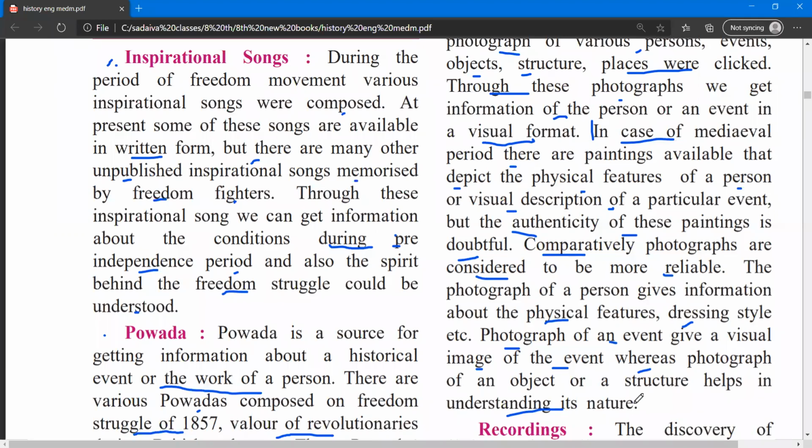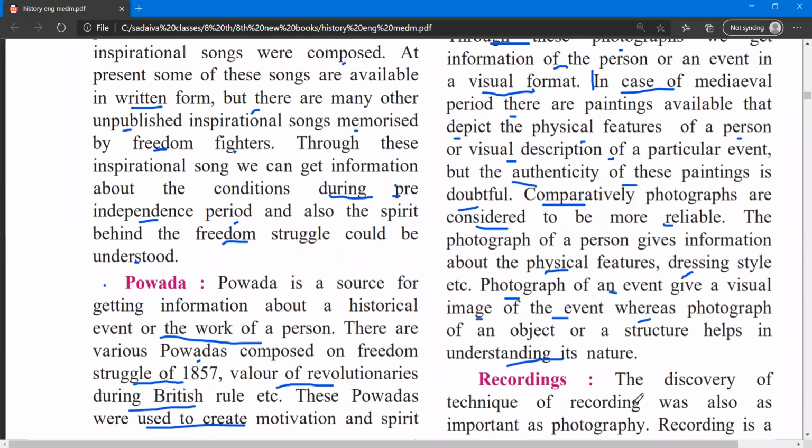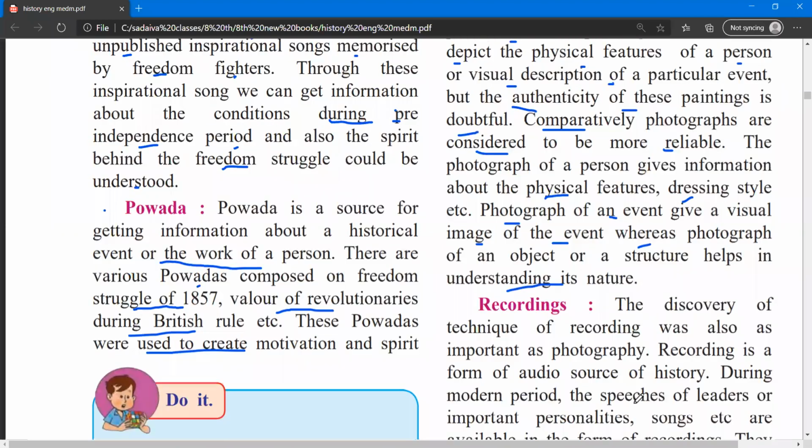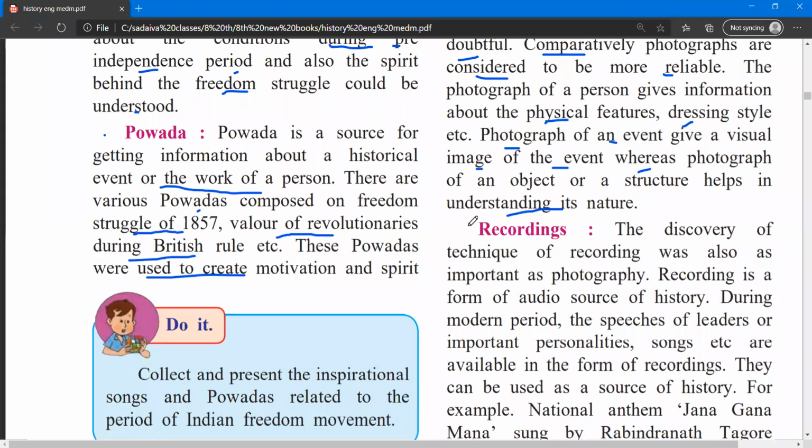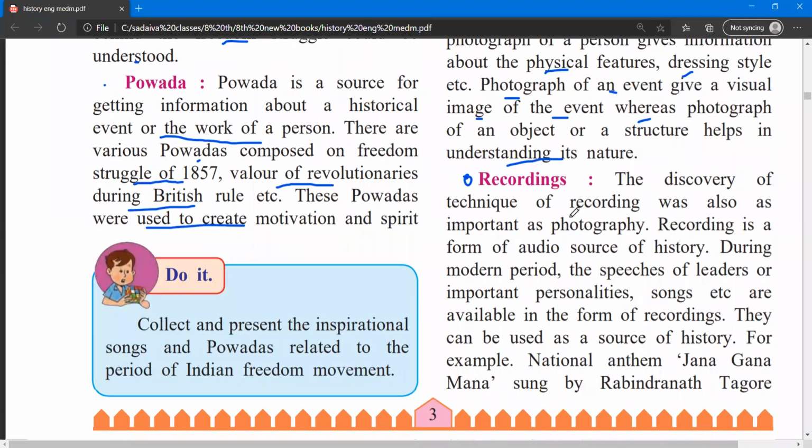So this is what they are saying. That's why the photographs are important. Then we have the recording. Next thing, recording. The discovery of technology of recording was also as important as photography, right?